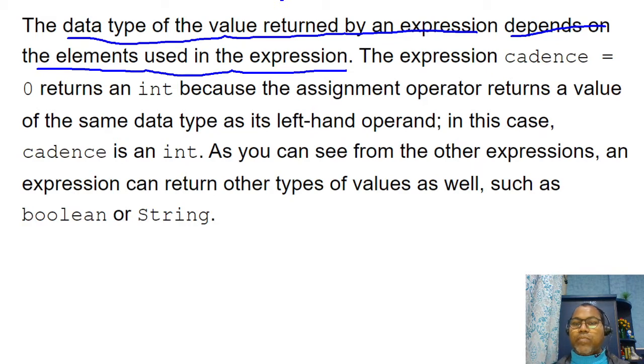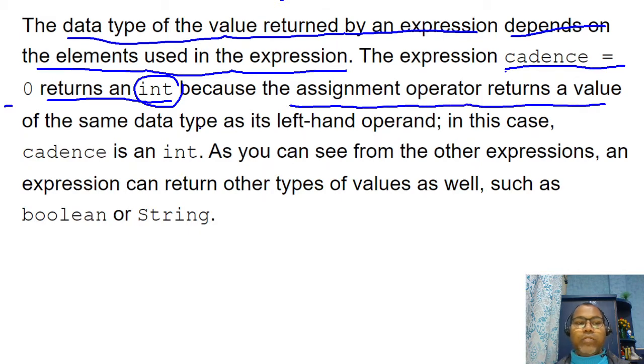In our example, we have written cadence equal to 0. In this case our return is an integer, because the assignment operator returns a value of the same data type as its left-hand side. So if this is an integer data type, you must assign only an integer.